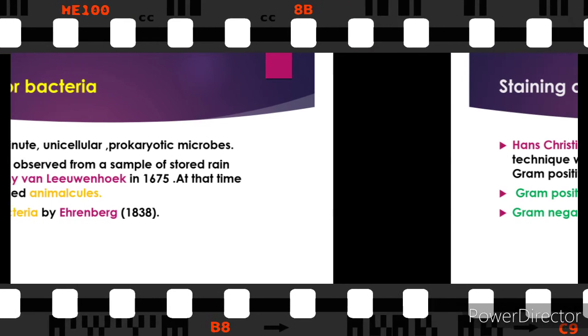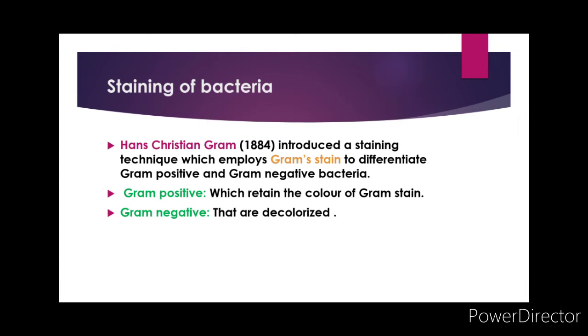Now come to the next topic, that is staining of bacteria. What is the staining of bacteria? Hans Christian Gram introduced a staining technique which employs gram stain to differentiate gram-positive and gram-negative bacteria. Gram-positive bacteria are the bacteria which retain the color of gram stain, while gram-negative bacteria do not retain the color of gram stain.